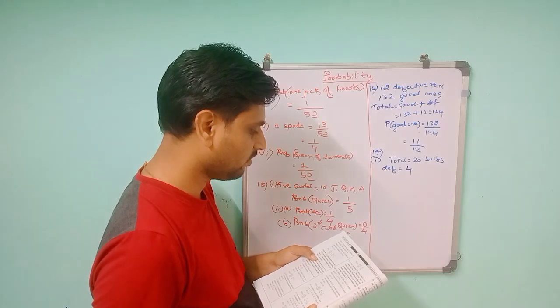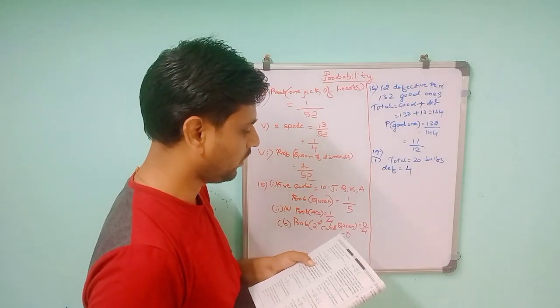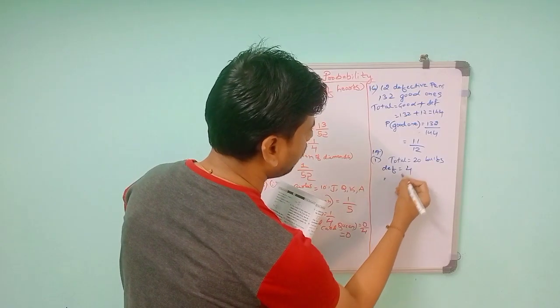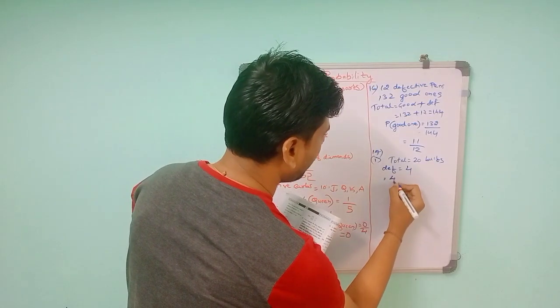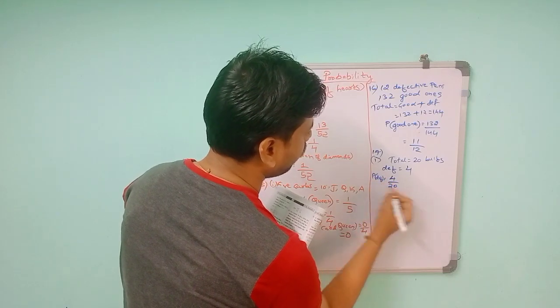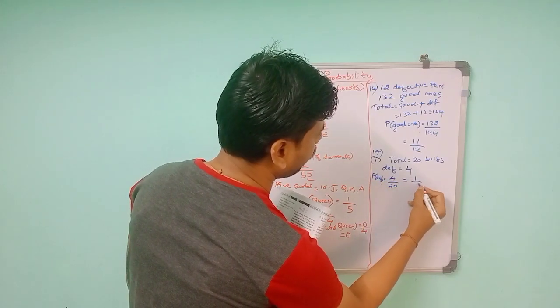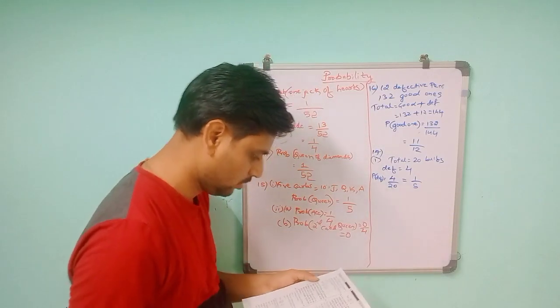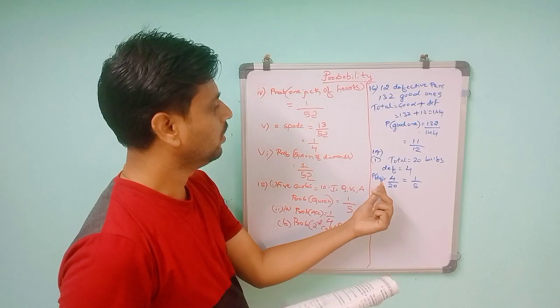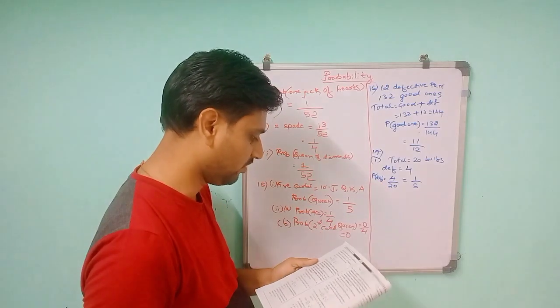What is the probability that this bulb is defective? So defective are 4, total 20, so 4 by 20. Probability of defective is equal to 4 by 20, that is 4 ones are 4, 4 fives are 20. So 1 by 5 is the probability of finding a defective bulb.